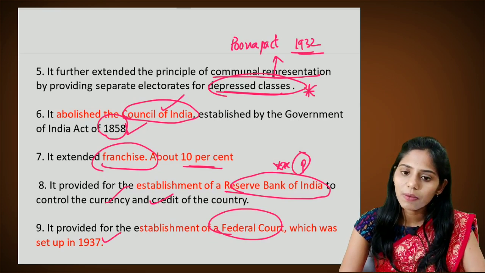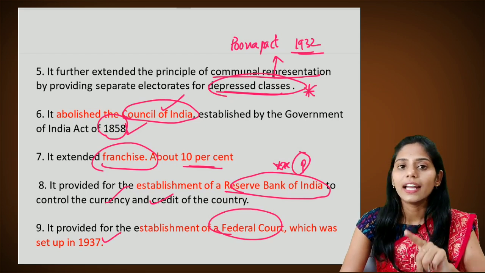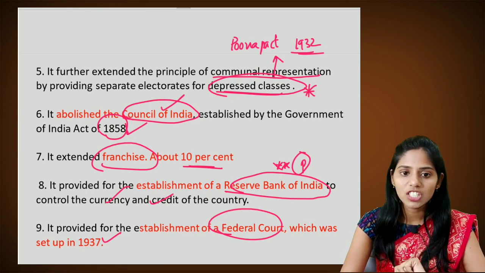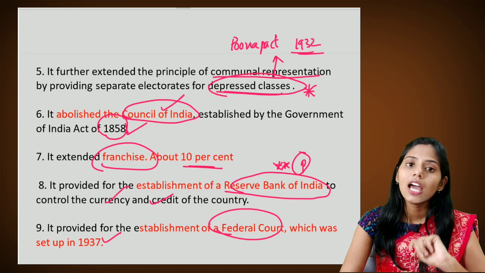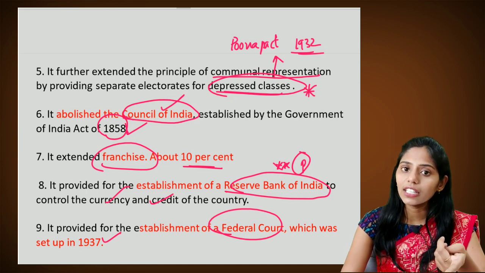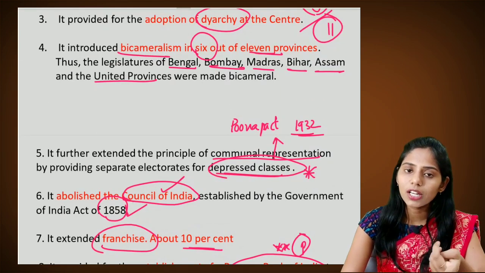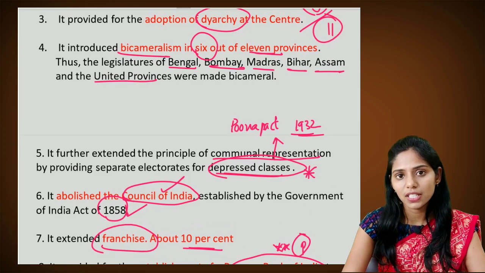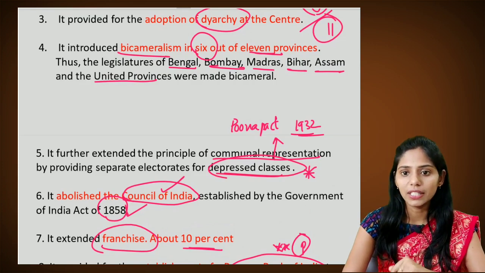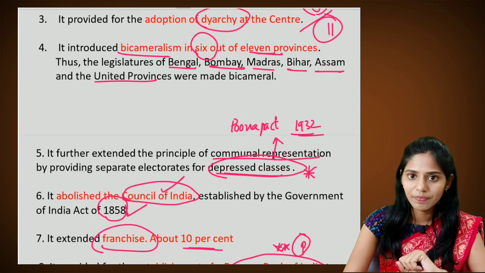The first one is the Reserve Bank of India, the second one is the federal court. We see there is provincial autonomy, but there is no autonomy at the center, and they also abolished diarchy at the provincial level but not at the central level. And the Council of India, which was established in the Act of 1858, was abolished in this act. And we also talked about communal representation. It was extended to the depressed classes, but there was a Pune Pact between Gandhiji and B.R. Ambedkar, and it is famously called the communal award as well.